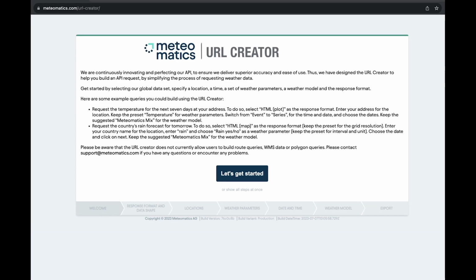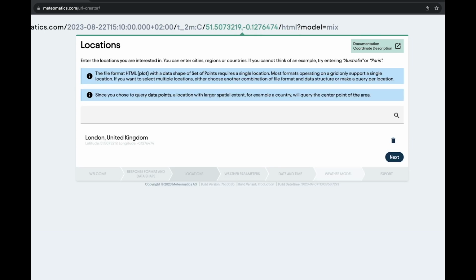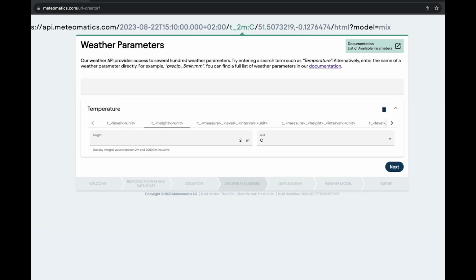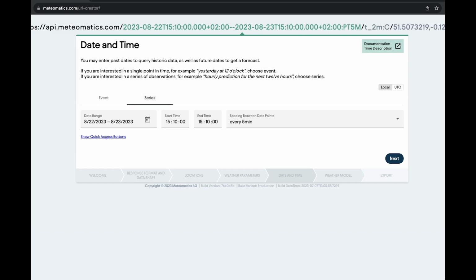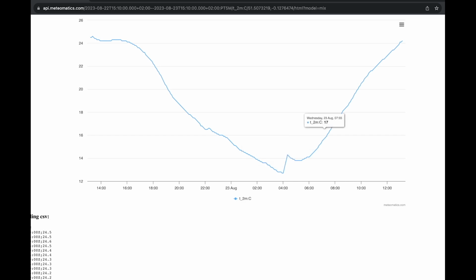To use the URL creator, choose the type of output you want, choose the location of your query, select the parameters and the time steps, and your URL should look like this. Now, simply copy and paste it in your preferred browser. Enter your username and password, and you'll see the result of your request. Click on the burger menu to see the download options.